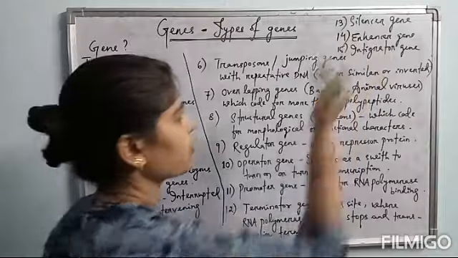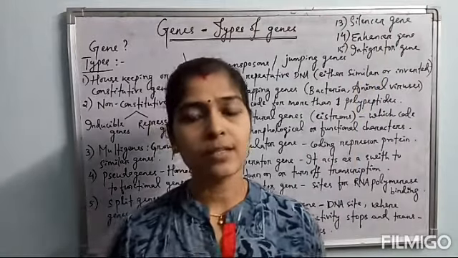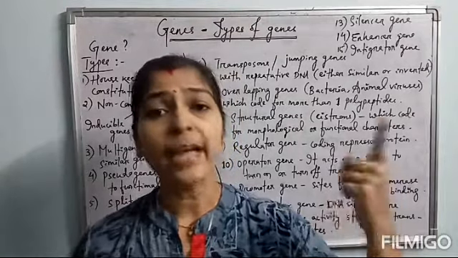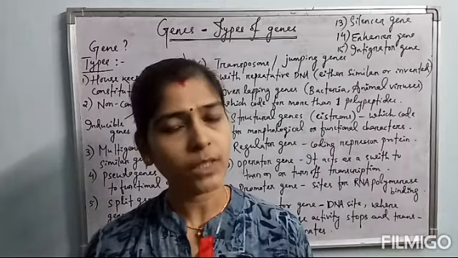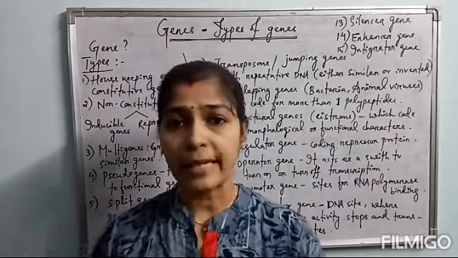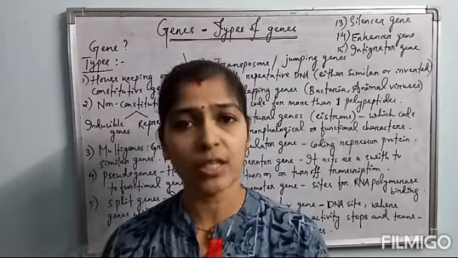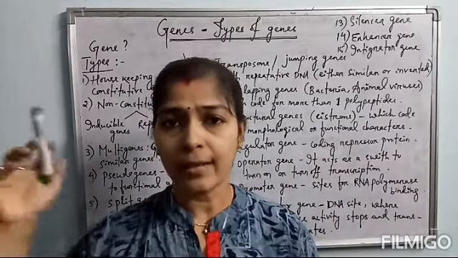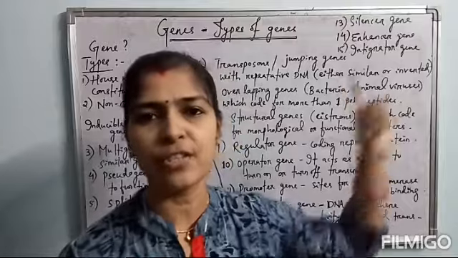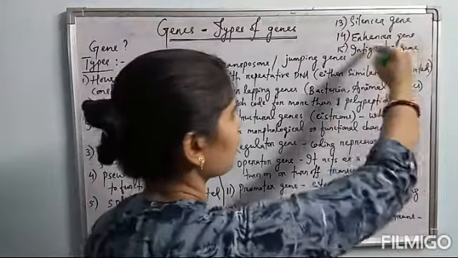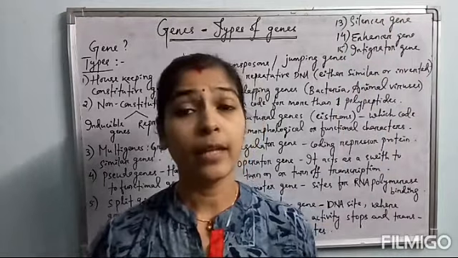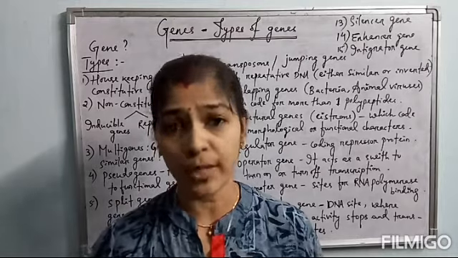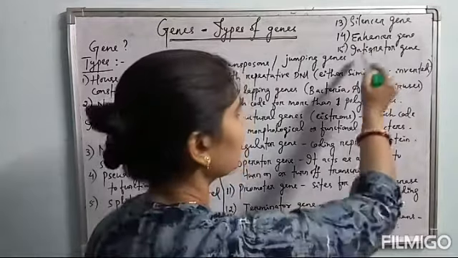Then come to the silencer gene. What are silencer genes? Silencer means they silence the activities of other genes. If the protein product of a particular gene is not needed by the cell, then that particular gene will be silenced by another gene, and this other gene which silences is called the silencer gene. Then the enhancer gene. Enhancer genes enhance other genes' activity to produce a particular protein product if it is needed more inside the cell. Then the integrator gene.